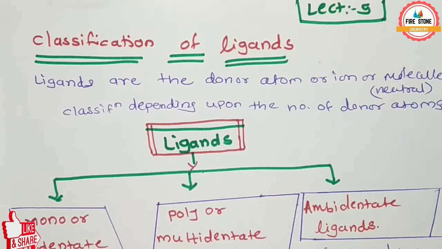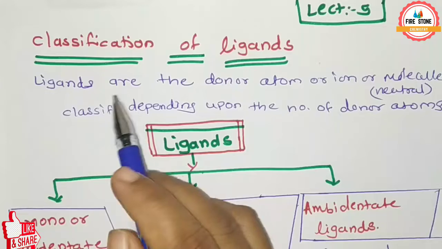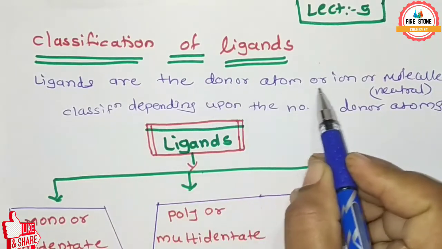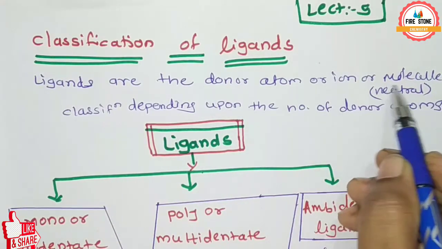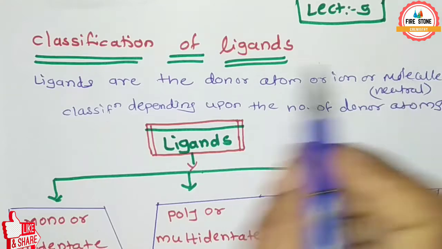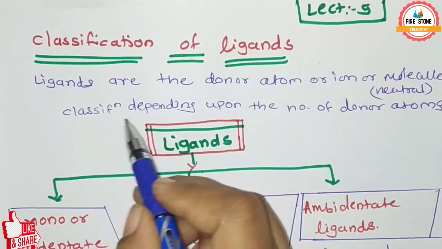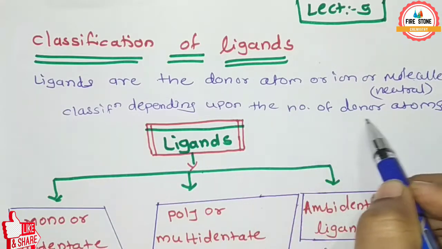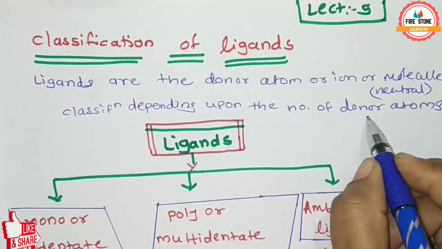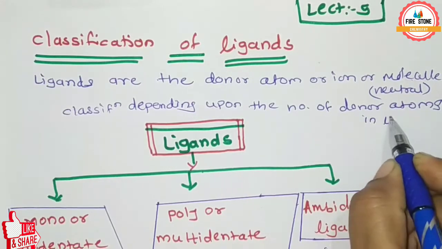Werner's theory, then salient features of Werner's theory. Why is coordination compound formed? Again, ligand. And today we are going to start the classification of ligands. Ligands are donor atoms or ions or neutral molecules. Here, the classification depends upon the number of donor atoms in the ligand.